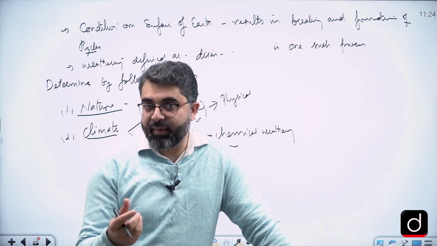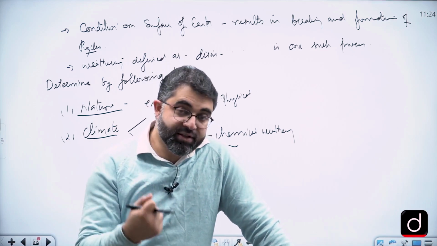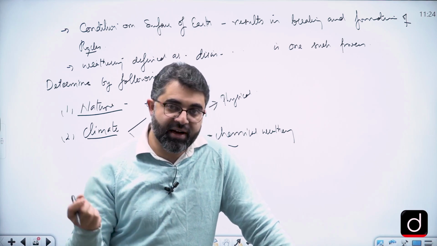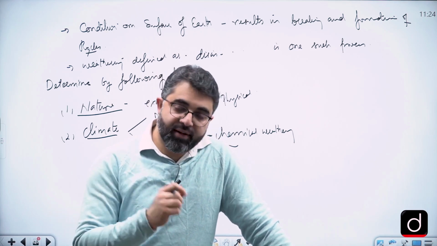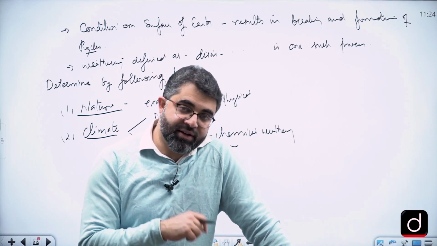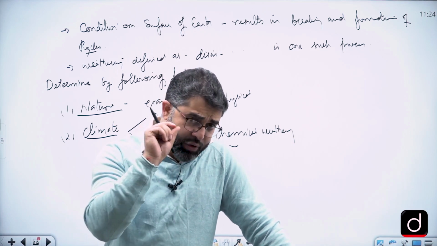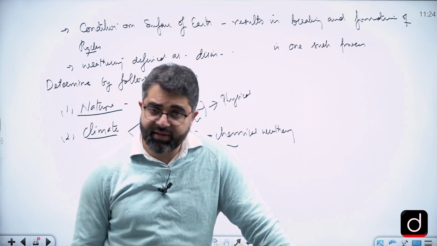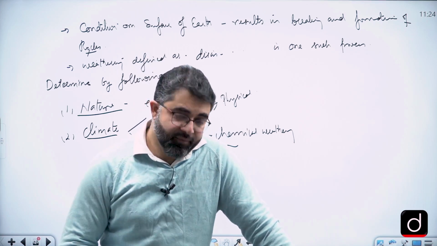Why is there color? Because there's oxidation, there's hydration, there is carbonation. So that imparts different colors to the soil. And in regions with extreme climatic conditions like dryness, we have a coarser particle nature of the soil. This is all associated with weathering.